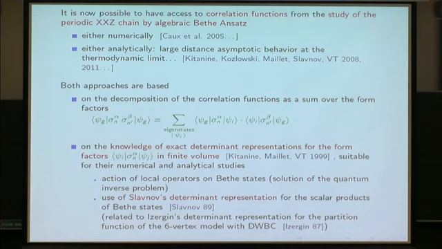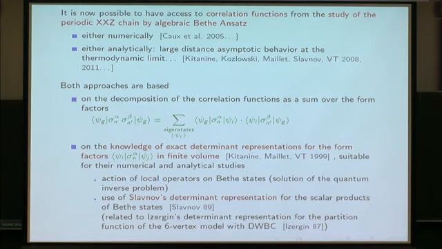And it is possible to study this kind of sum numerically or analytically, and this is due to the fact that we know some very nice representation for these form factors. In fact, a long time ago, in 1999, we obtained some determinant representation for this kind of matrix elements.